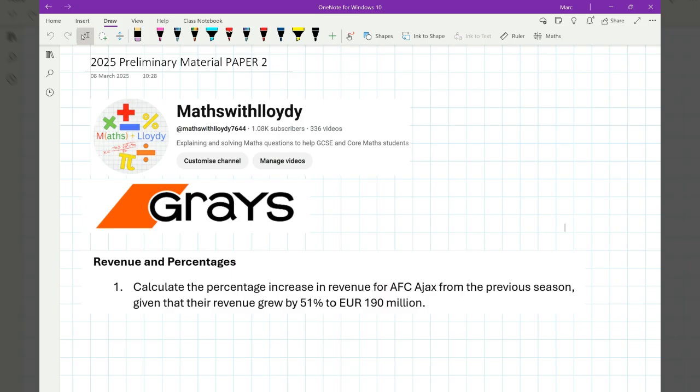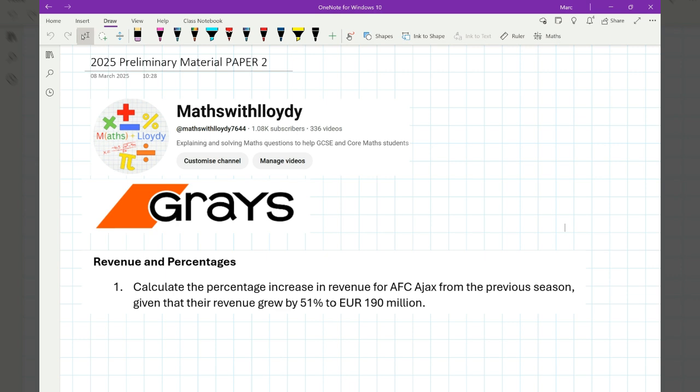I quite like the way the graph's laid out. What we could do is some labeling on the y-axis and the x-axis, just to be very clear about what these mean. So perhaps we could say, well, it's football clubs or the European champions on that y-axis. You could also see this the other way around, so have the graph going upwards, but I think it works quite well here. Sometimes with critical analysis, you're just going to make a few things up and hope it hits some of those objectives on the mark scheme.